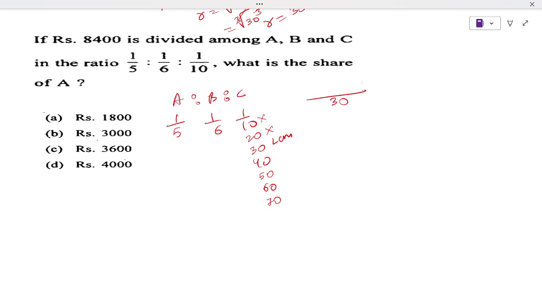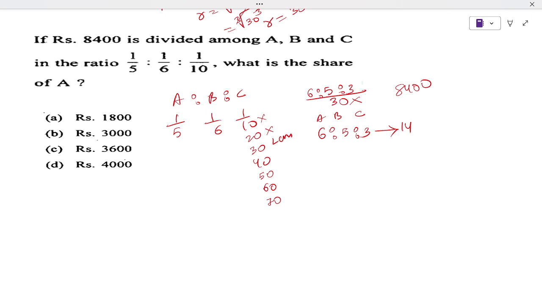That means 5 how many times? 5 6 times. So that is 6. 6 how many times? 5 times. And 10 how many times? 3 times. So the ratio becomes, we eliminate the denominator, 6 5 3. A, B, C ratio. The money given is 8400. The total of 6 5 3 is how much? This will give us 14 parts.